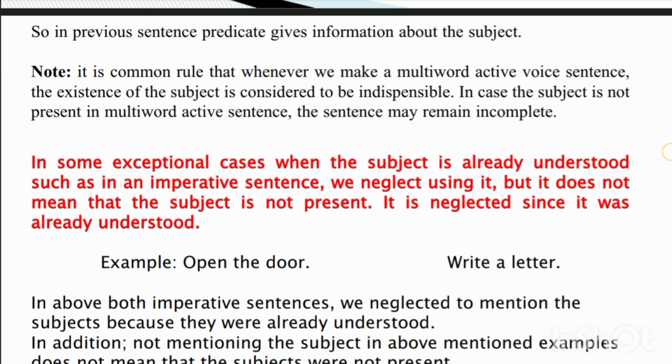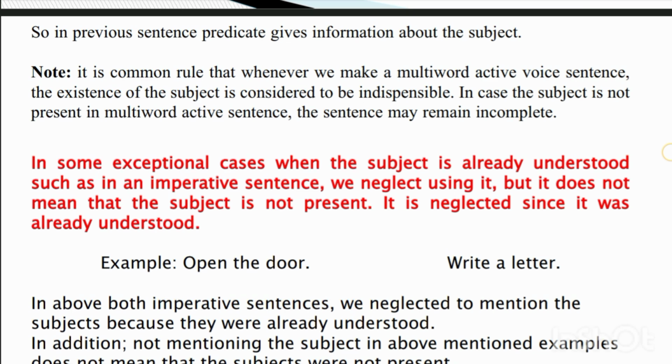In the previous sentence, the predicate gives information about the subject. Remember that the predicate is introduced by a subject.